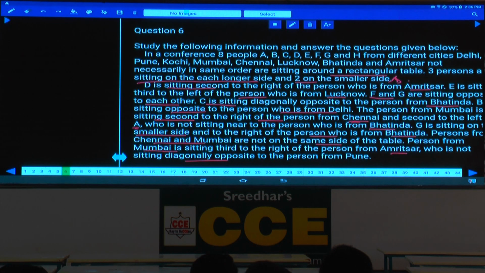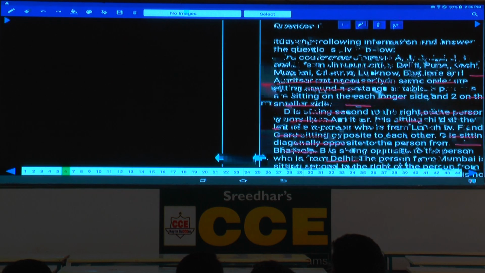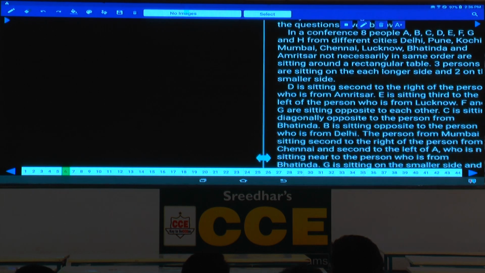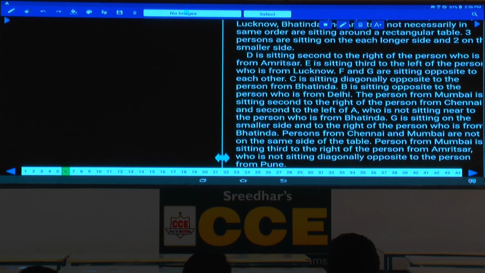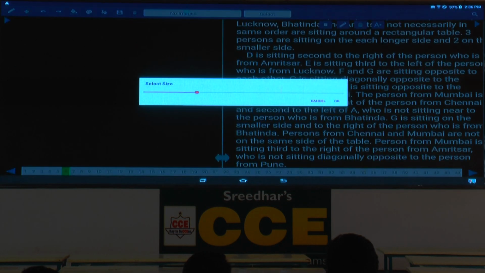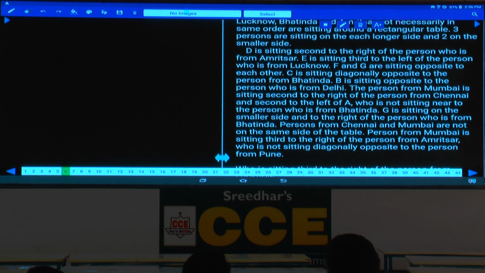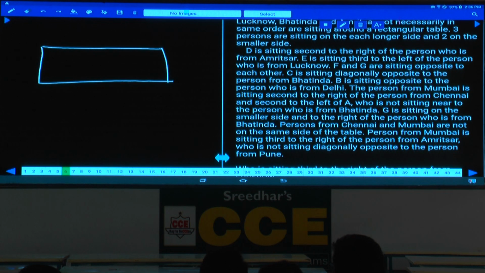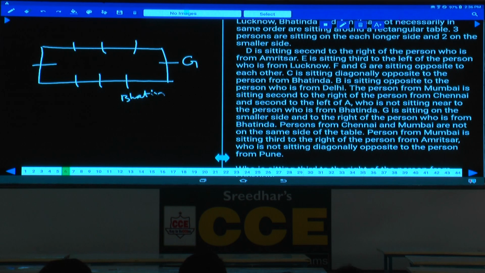G is at one of the smaller sides, isn't it? Now I am fixing G at one of the smaller sides of this table. You can take any place, at any one of the smaller sides. Now I am fixing G at this place. If G is here, now the person from Bathinda must be here. If this person from Bathinda is here, diagonally opposite to Bathinda is C, isn't it?